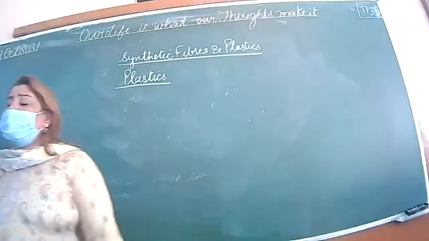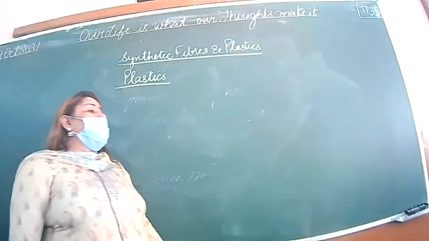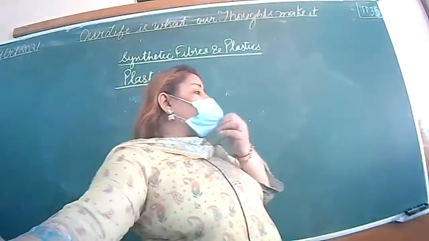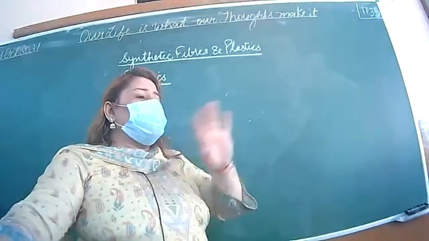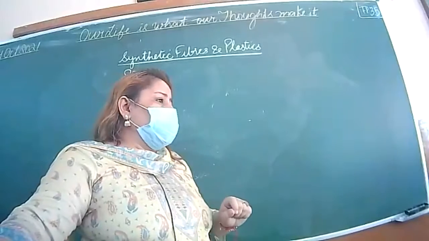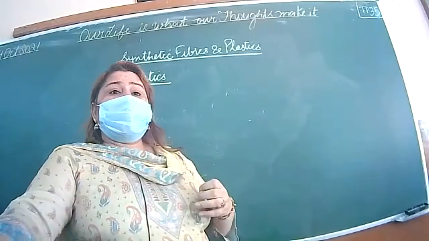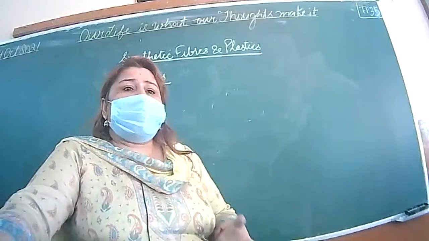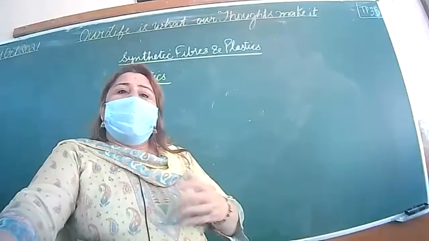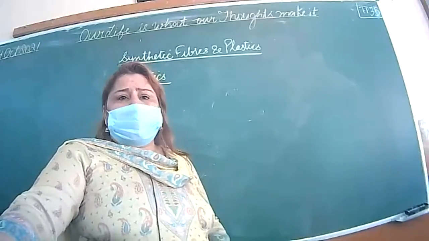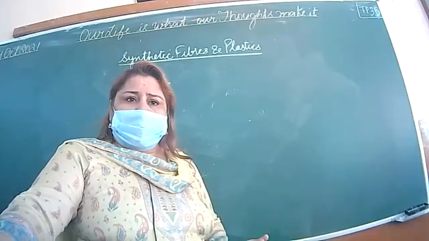So what we used to say, this is the age of plastic. That means the plastic era. Plastic era means everywhere we are using plastic, right? So what do you mean by the plastic age or the plastic era? That means we are fond of plastic. Plastic is available in a very large quantity. Most of the substances are available in plastic.